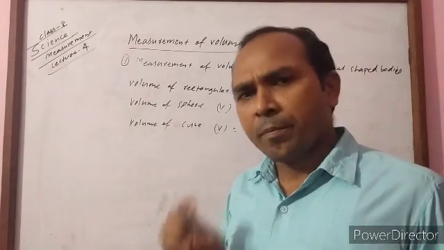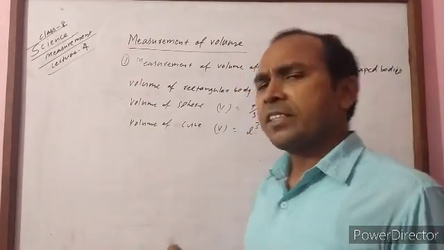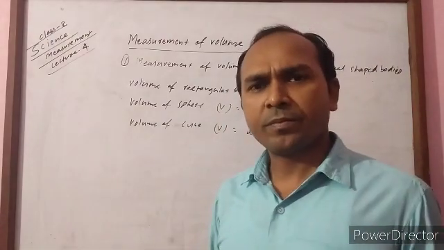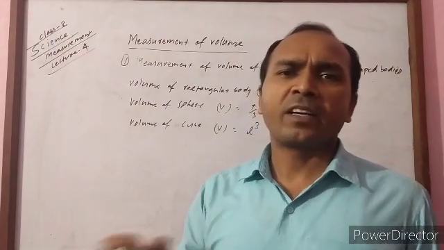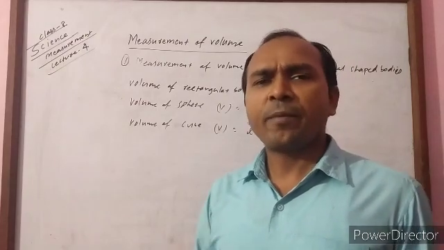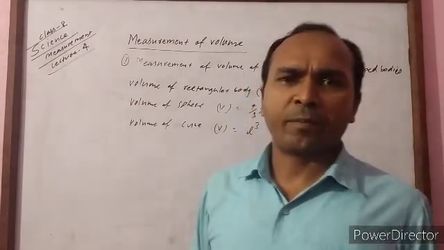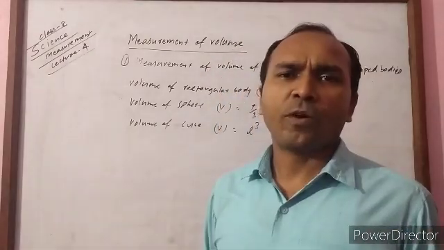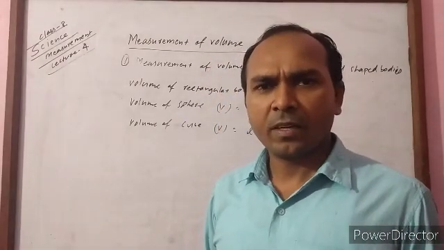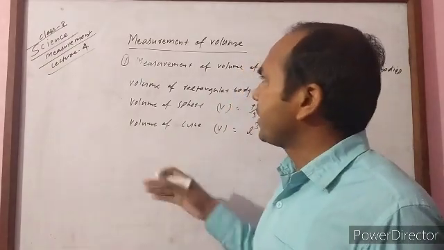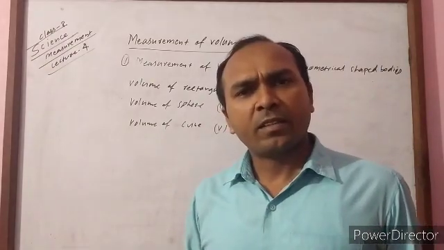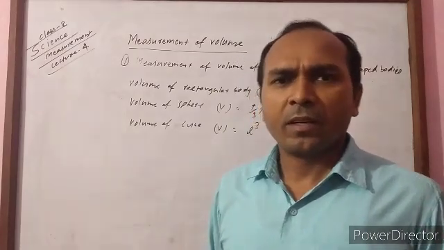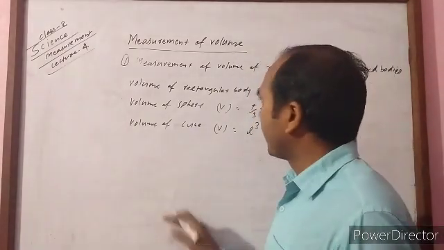But if the body is irregular, like a stone or a broken glass, and we have to find its volume, then how can we determine it? There is no mathematical formula through which we can find the volume of an irregular shaped body. Then we measure the volume with the help of the water displacement method by using a measuring cylinder.